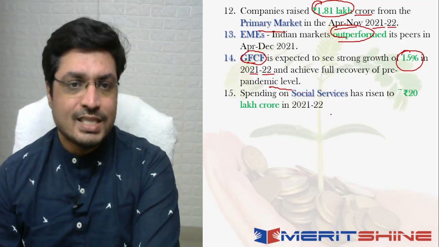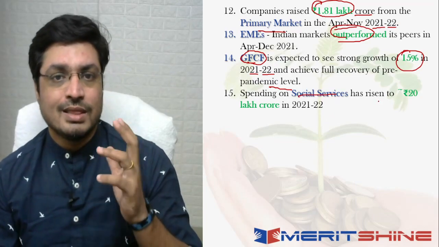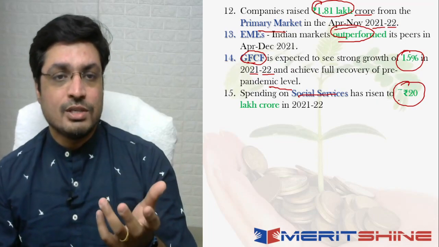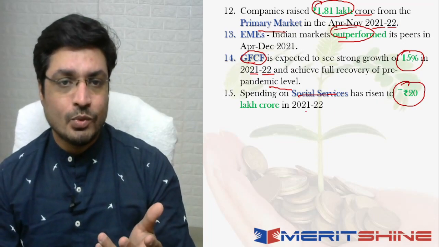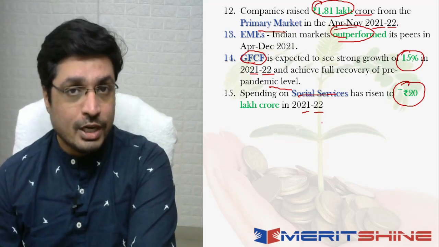Now moving on to the next element, when you look at the overall spending on the social services, that has also risen to rupees 20 lakh crore approximately in the period 2021-2022. So again a very important aspect in the context of social expenditure as well.